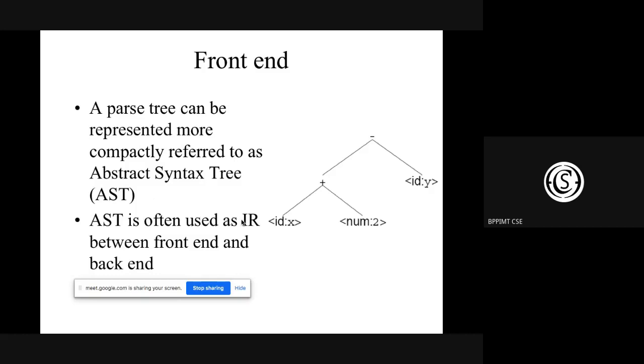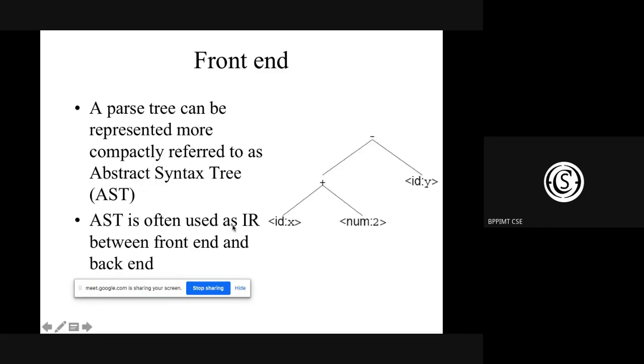So ultimately, at the end of the front end, there is one part they have not mentioned here. Maybe it is included in the parser part, which is semantic analysis. At the end of semantic analysis, the syntax tree, the abstract syntax tree, which is very important, will be generated, and from that it will be converted into IR, or intermediate representation.